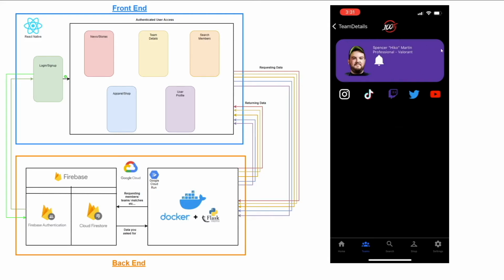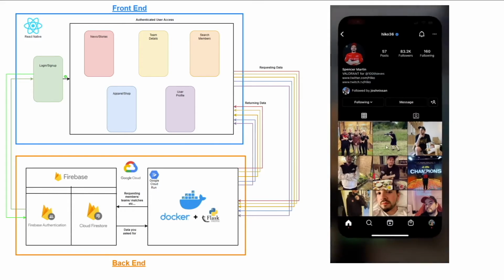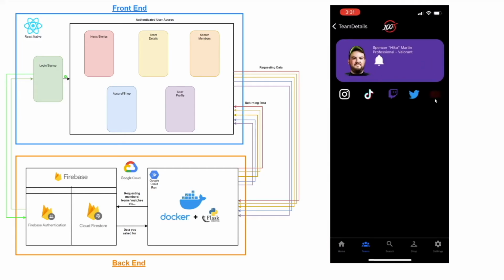And then the other fun detail that I included is basically the player card or this surrounding area is just a little indicator of where you can find them. So it'll be purple for a Twitch streamer, it'll be red for a YouTube streamer, it'll be a hybrid of the two if they are streaming on both Twitch and YouTube. So we can see that as we click on the Instagram icon, it navigates us to the Hiko Instagram page. And if we click on the YouTube icon, it navigates us to Hiko's YouTube.